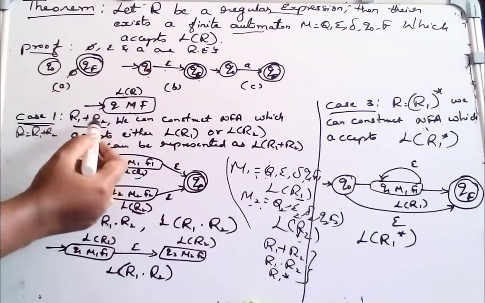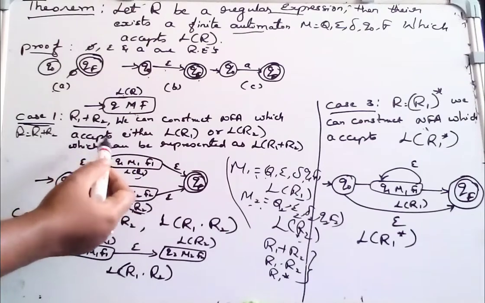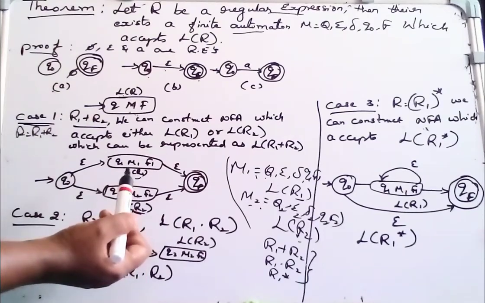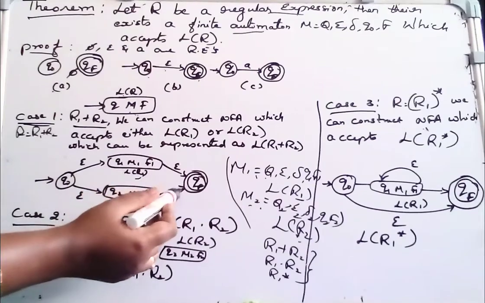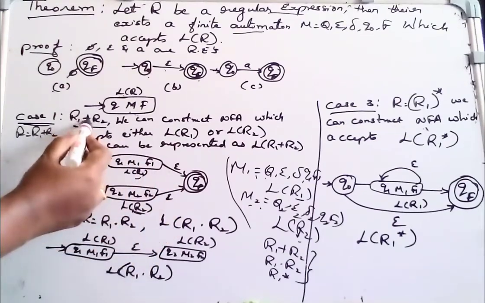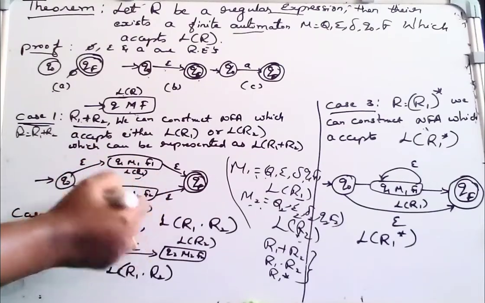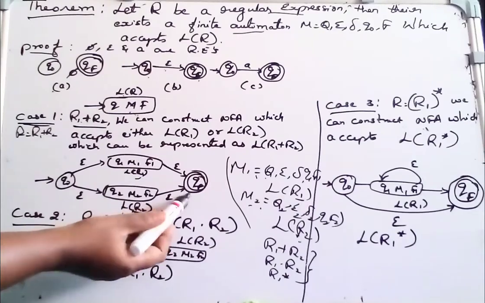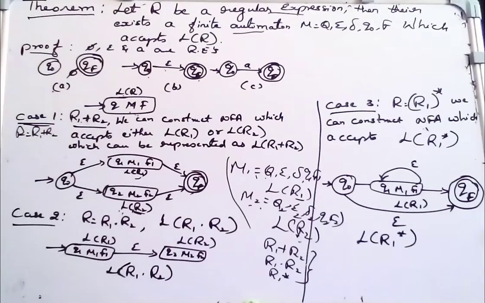So according to the definition of a regular expression, R1 plus R2 is regular. So if it is regular, it should have an automata. So it is clear that the machine can either accept L(R1) or the machine can accept L(R2). Here plus operator means what? Either R1 or R2. So this is the diagrammatic representation of either language of R1 or language of R2. So for the regular expression there exists an automata.